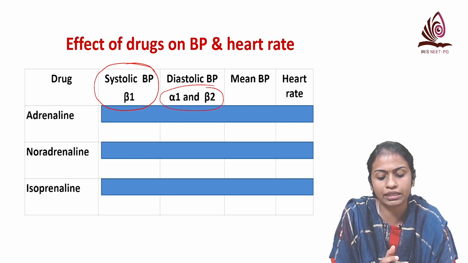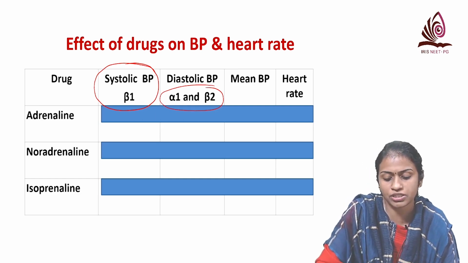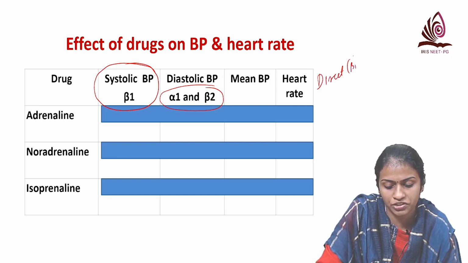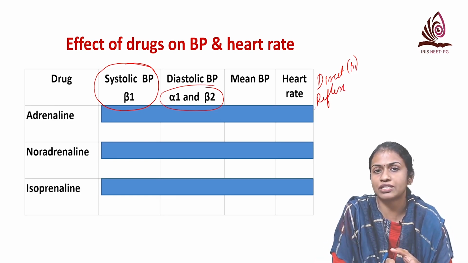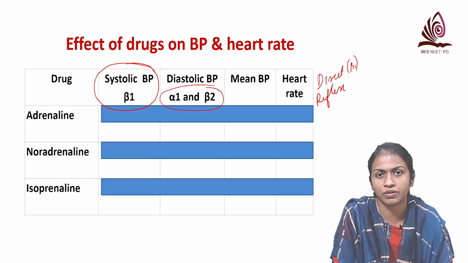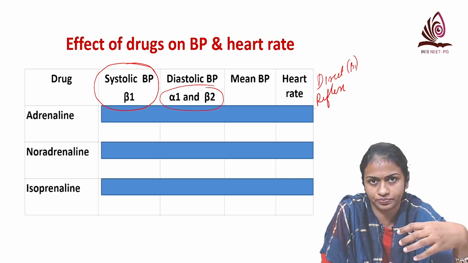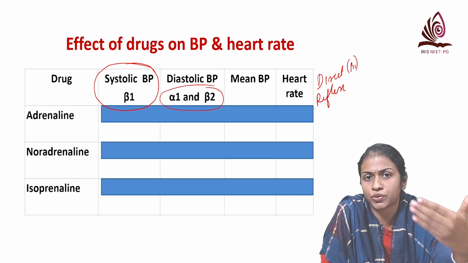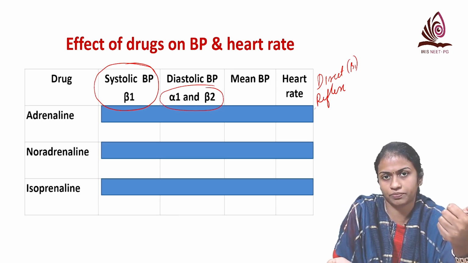Coming to the heart rate, there is a direct action if there is a beta 1 action, plus there is a reflex action also. So what is the reflex action? The reflex action is basically dependent on your diastolic BP. If there is increased diastolic BP, it stimulates the baroreceptor mediated response, and that will cause decreased heart rate.